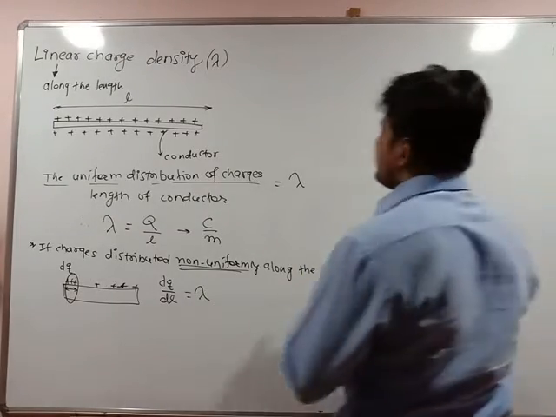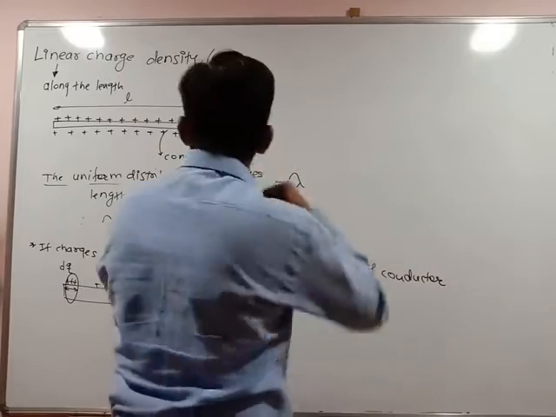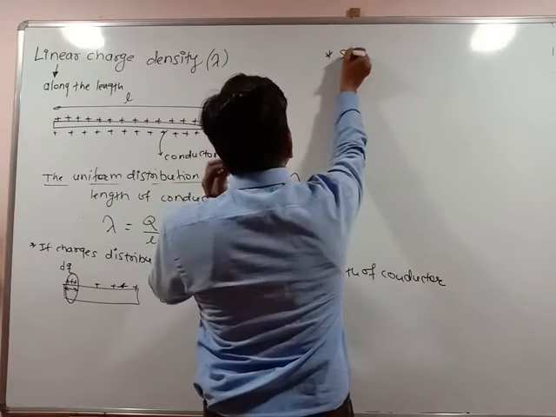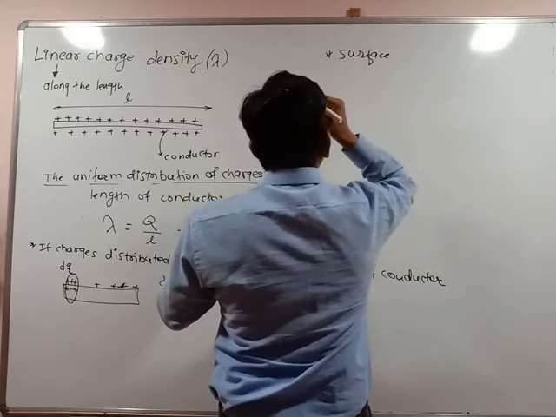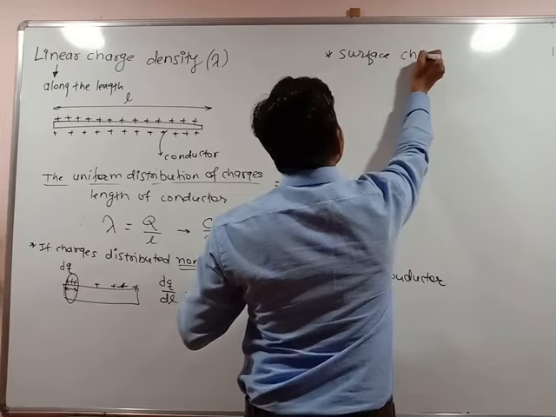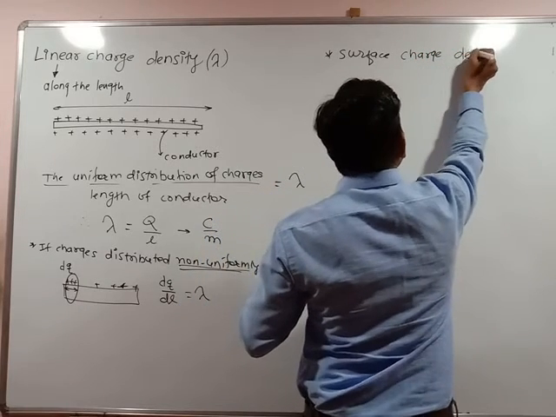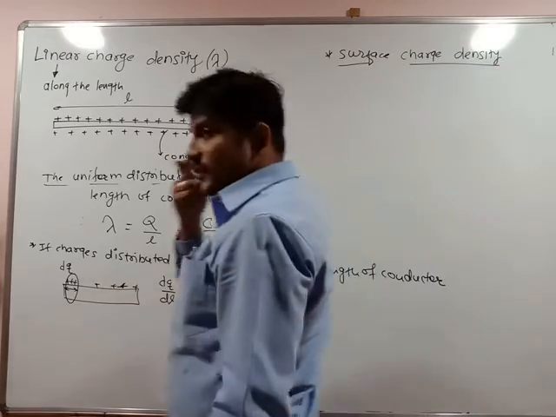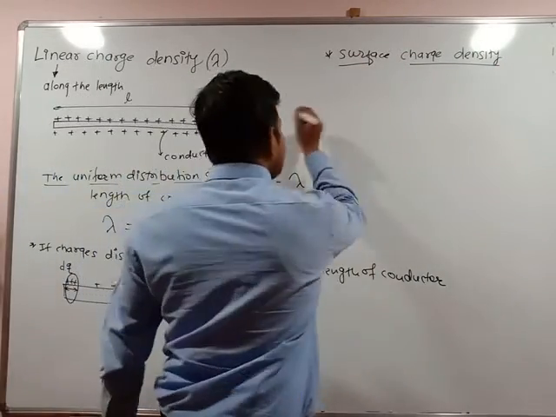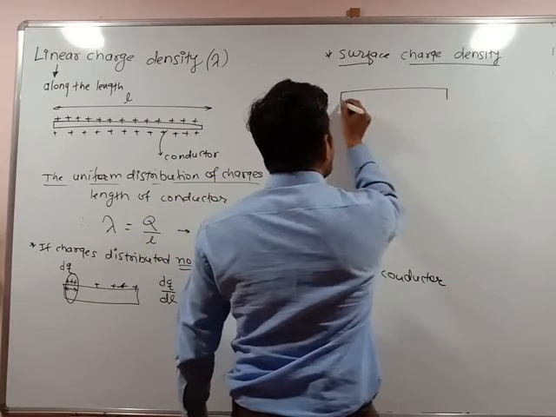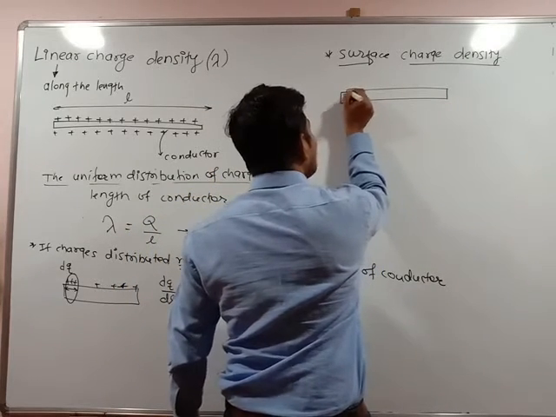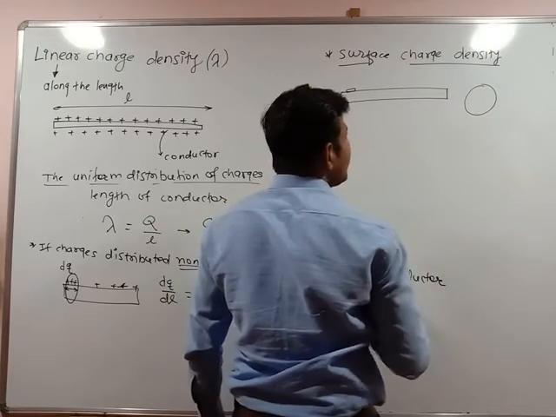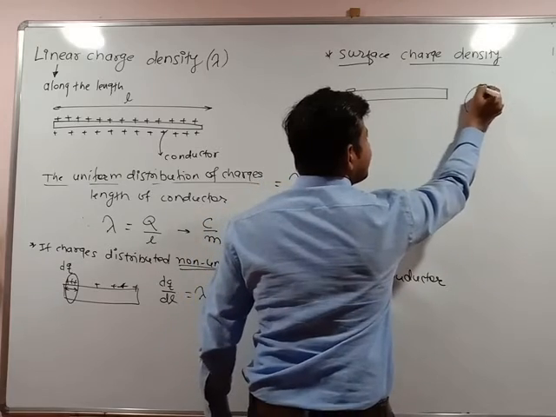Now we see the next definition, that is surface charge density. Surface वर किती charges आहेत? It is said to be surface charge density. Same on the surface, not along the total length. On the surface, how much charges are present, or I can say spherical body. Okay, surface charge इसमें क्या surface वरती असणारे charges किती?